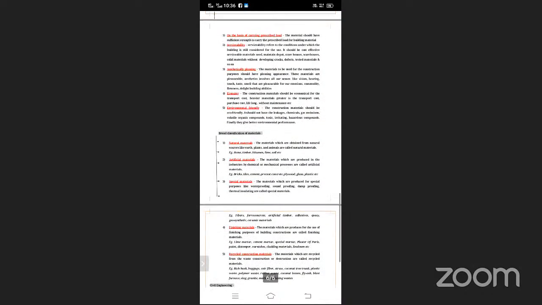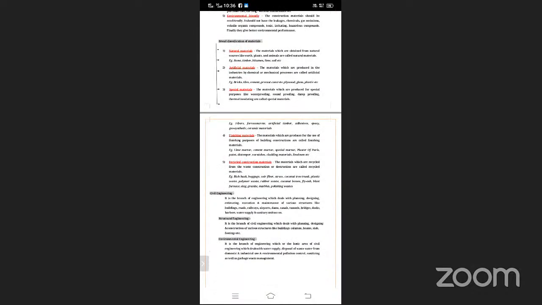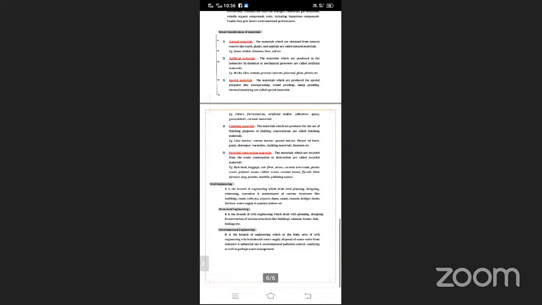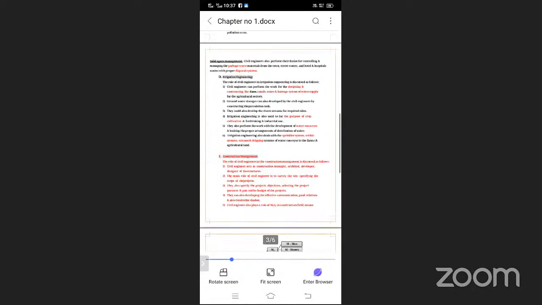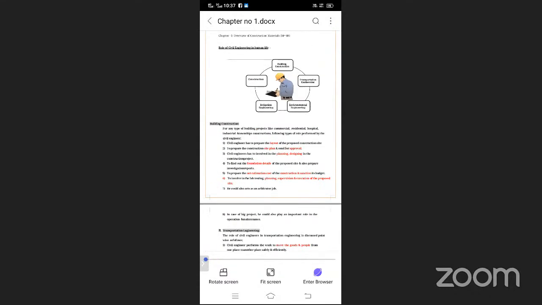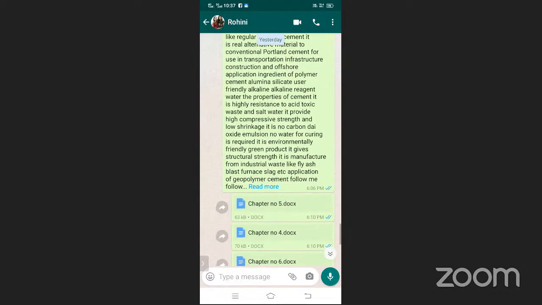Next is the types or classification of material. This is natural material. Next is artificial material, special type of material, finishing material, and recycled material. All these are the broad classification of material. So these are the various important points highlighted for your examination. Please go through these points. If you have any doubt, please contact me. I can share all these points. Okay. Next go to your chapter number 6.